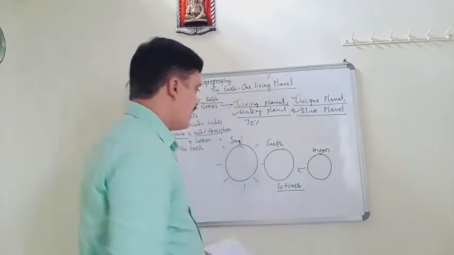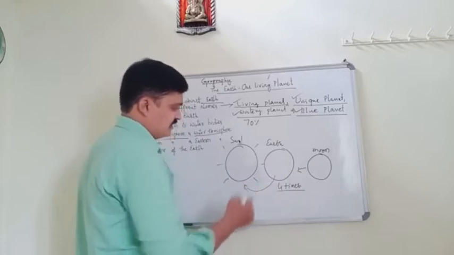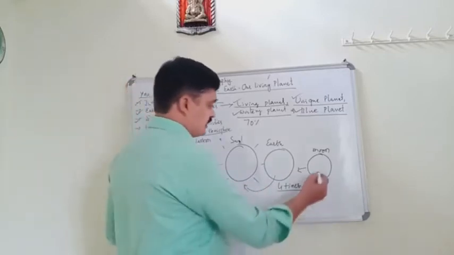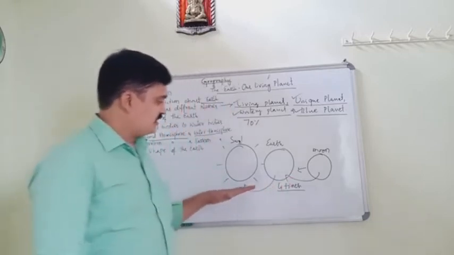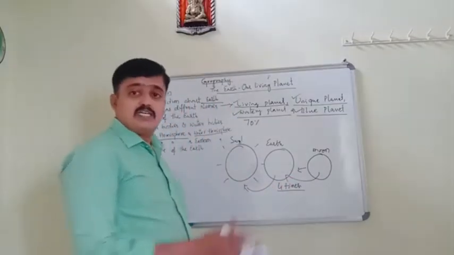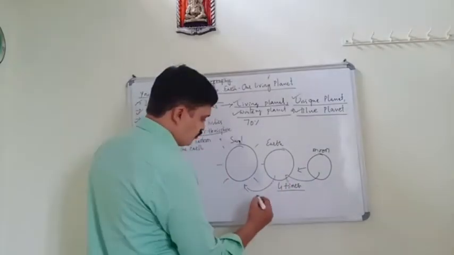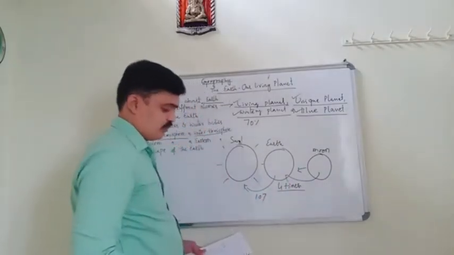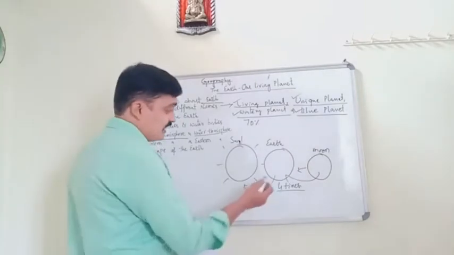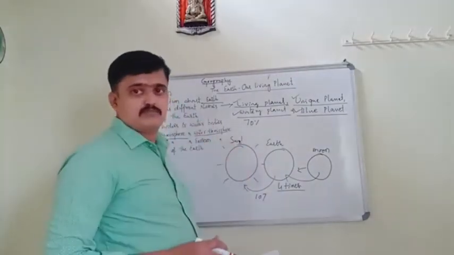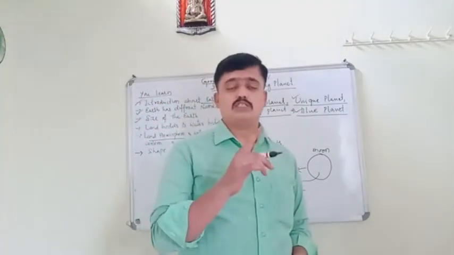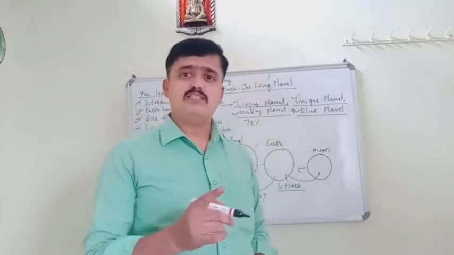And when we compare to the sun, Earth is 107 times lesser than the sun.